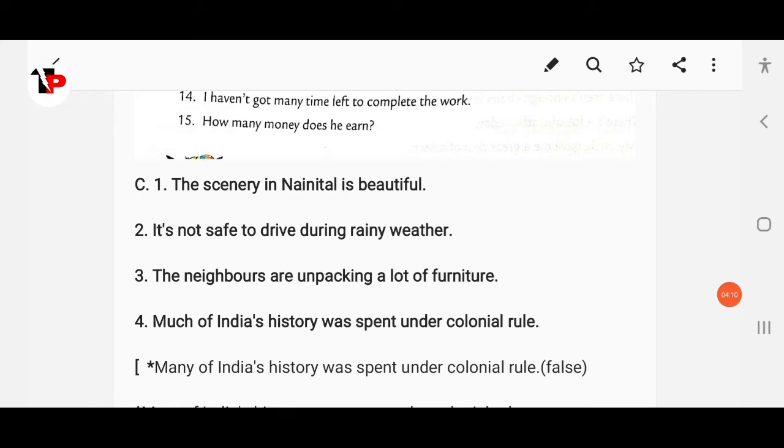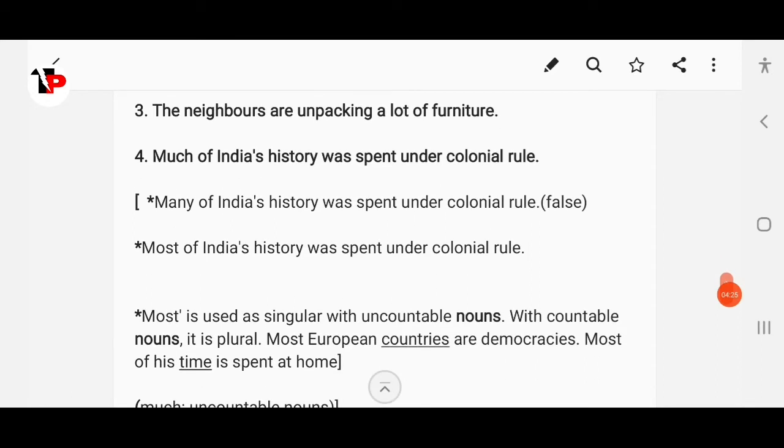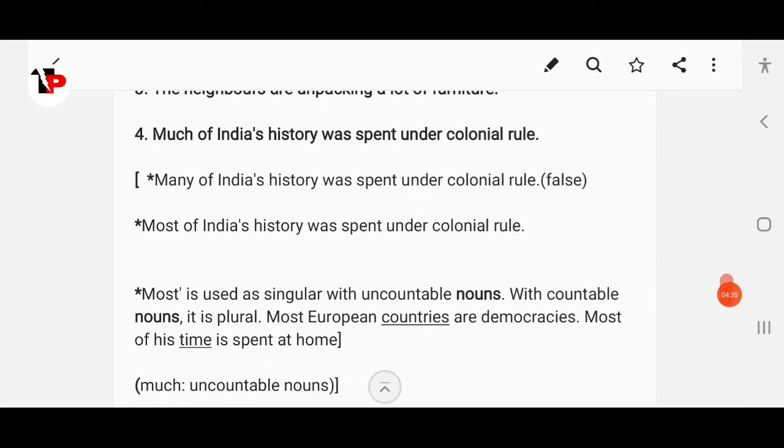Then next, many of India's history was spent under a colonial rule. Okay, so here you can write the answer: much of India's history was spent under colonial rule. Okay, so you can't write many. This is false. You can also write most. Most of India's history. Most is used as singular with uncountable nouns. With countable nouns it is plural. Most European countries are. So here countries is plural, that's why the verb is also plural. Most countries, European countries, are democracies.